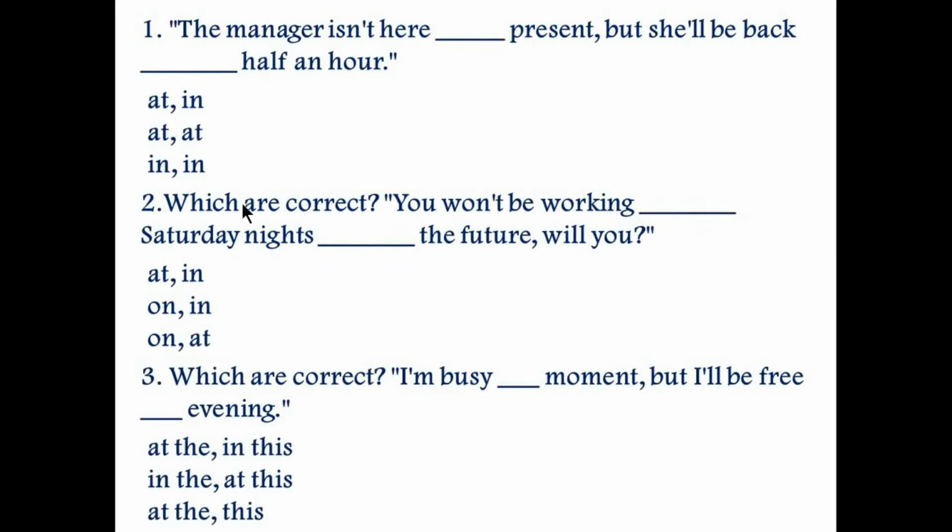Here are a few examples. The manager isn't here, dash present, but she will be back, dash half an hour. Here you will use at, and here you will use in. Which are correct? You won't be working on Saturday nights in the future. So here you will use in, and here you will use on. Which are correct? I am busy dash moment, but I will be free dash evening. I am busy at the moment, but I will be free this evening. So you will use this one.